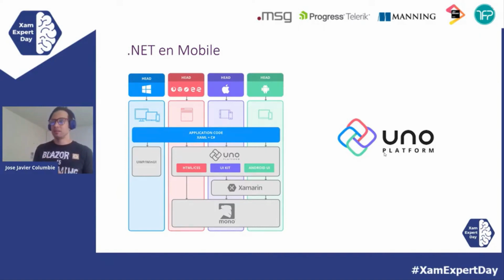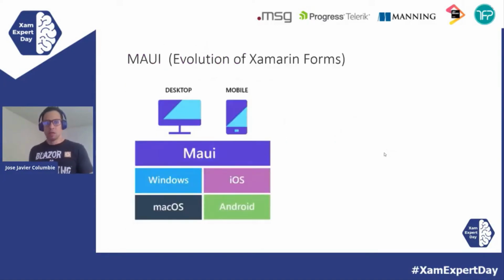So I just wanted to bring that up among the choices we have in .NET mobile. And we also have one for web, with bindings for all the HTML controls. With that out of the way, we have Xamarin Forms, we have Uno, and MAUI, the evolution of Xamarin Forms. We were hoping to get MAUI in November of this year with the release of .NET 6, but I think it is a good decision to take a little more time and get everything right, get all the tooling right, get Visual Studio up to speed, get VS Code, and get everything that we need. But pretty much it's coming with support for Windows, Mac, iOS, and Android.